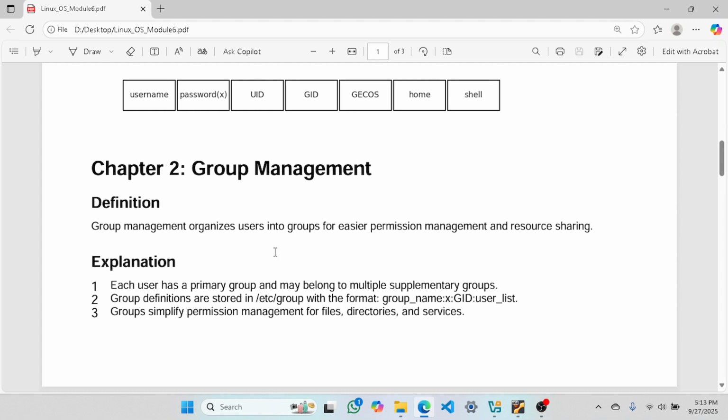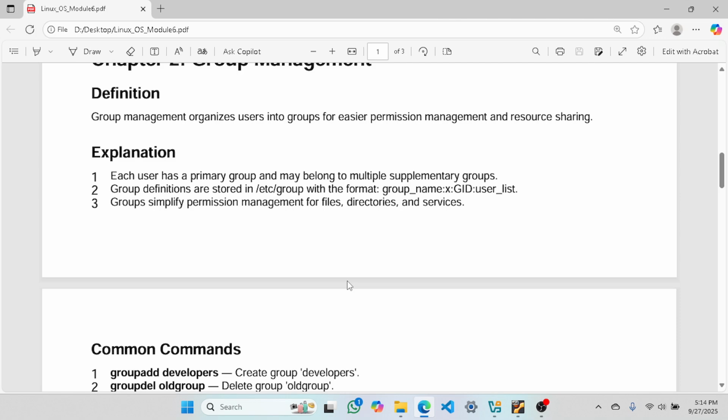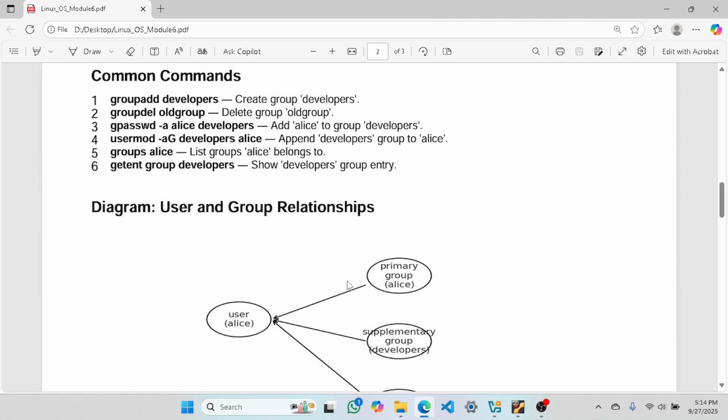So get ready. Group management organizes users into groups for easy permission management and resource sharing. Each user has a primary group, may belong to multiple supplementary groups. Group definitions are stored in /etc/group with format like this. Groups simplify permission management for files, directory या services. उसके बाद हम कमांड्स देखेंगे, थोड़ा सा डायग्राम देखते हैं.